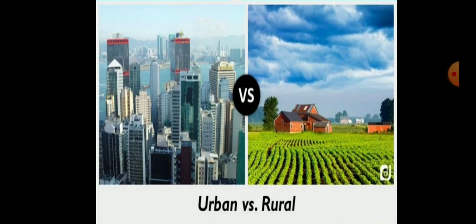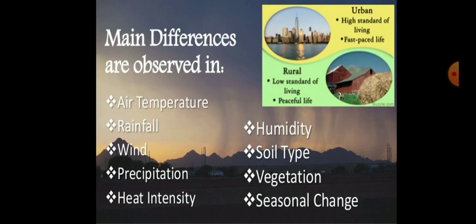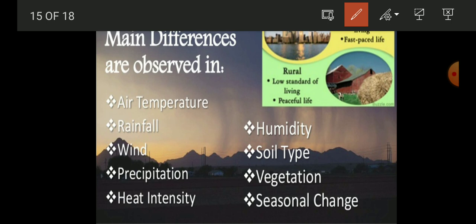Now let us compare the temperature of urban or rural area. So students, the main differences that are observed in the rural or the urban area, first is the temperature. As we know, the temperature of the rural area is quite less.